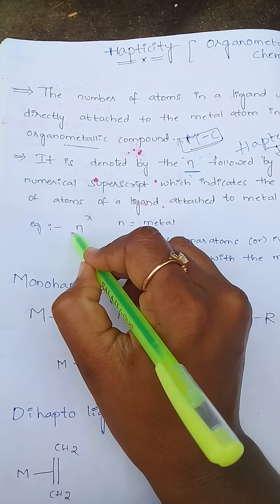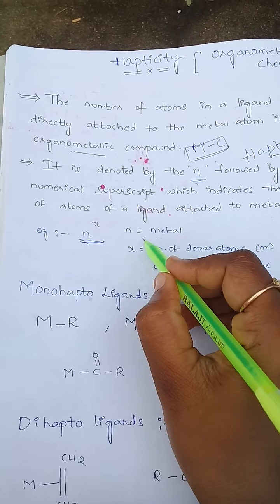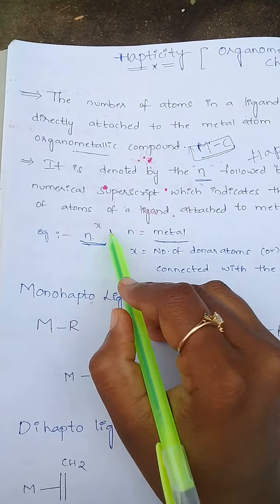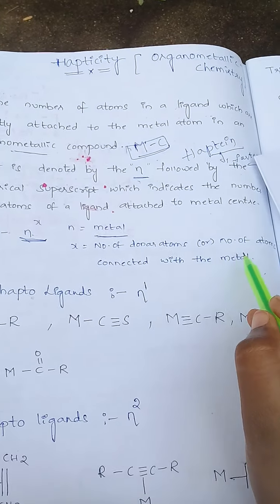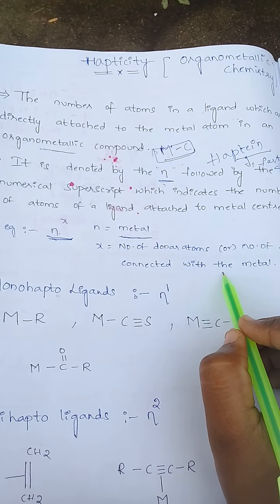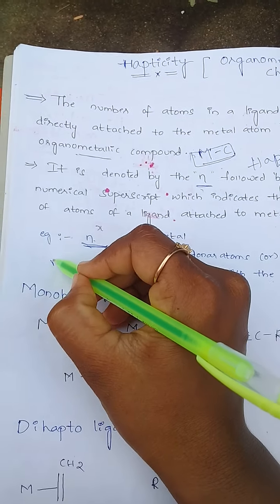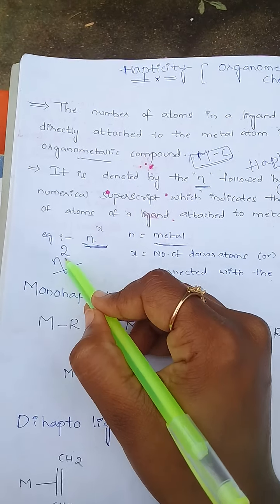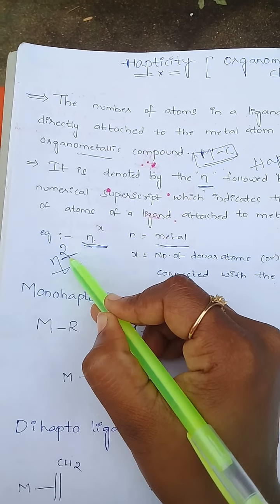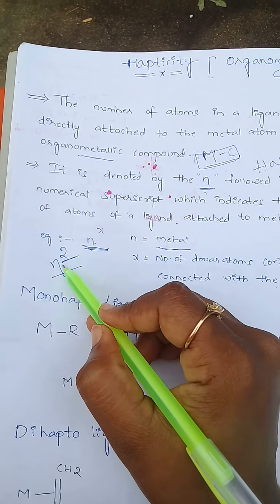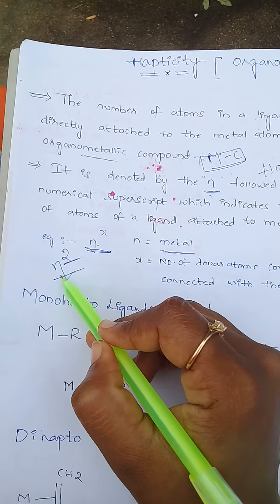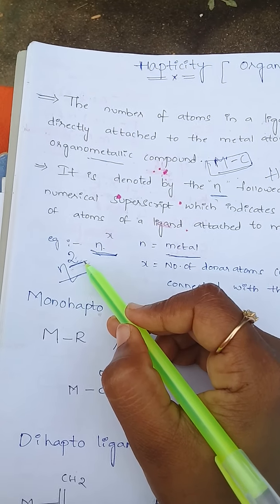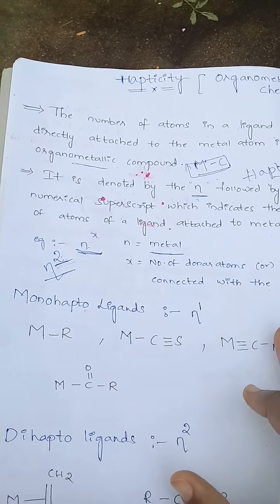See here, for example, this is the hapticity. Eta is the symbol, the metal is M, and x is the number of donor atoms connected with the metal. For example, eta 2. Here the metal coordinates with two atoms. How many atoms are connected to the metal? Here two atoms are connected to the metal.